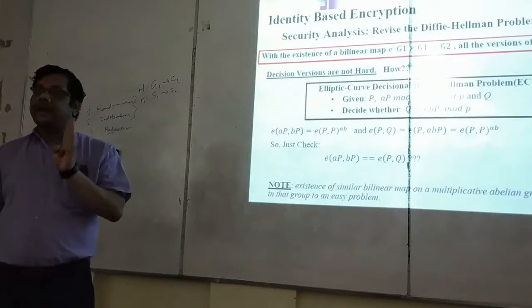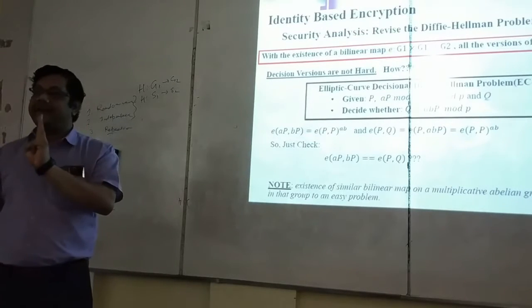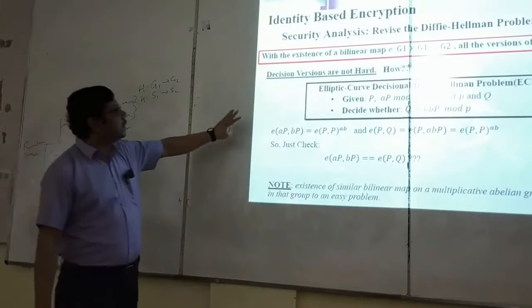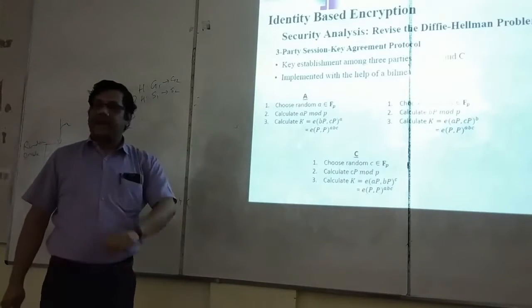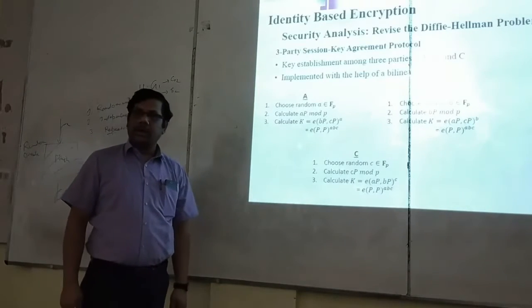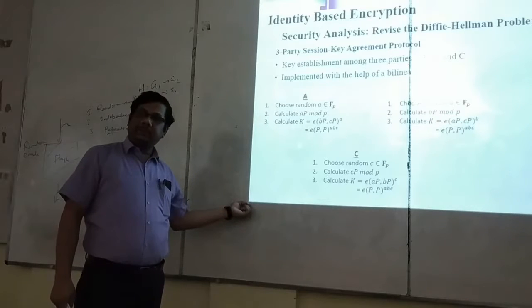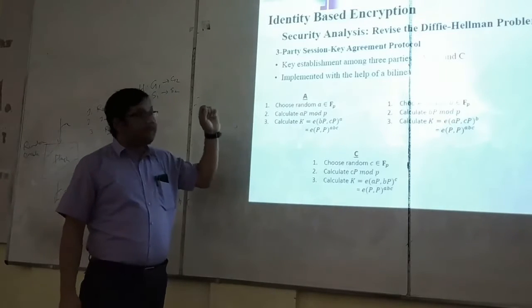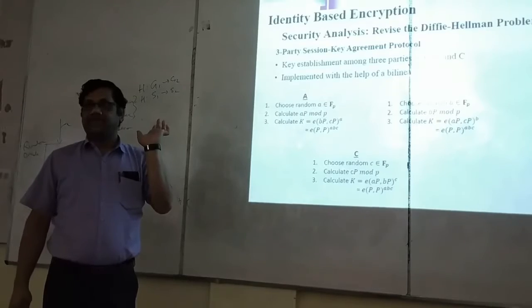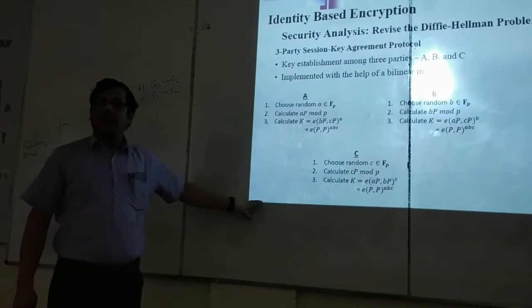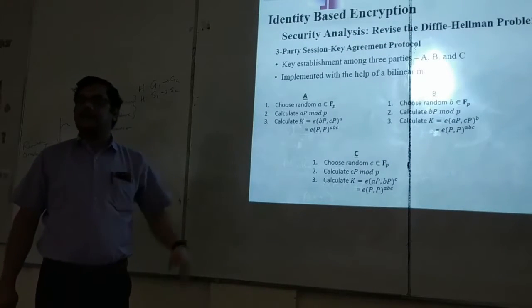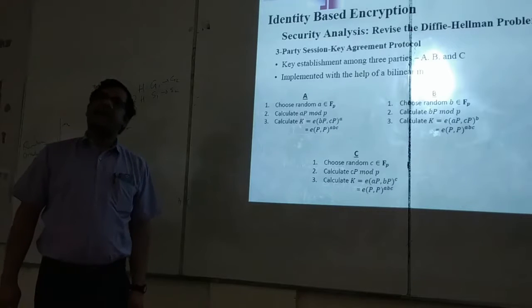So it is also known as 3-party key agreement protocol. This is the bilinear Diffie-Hellman protocol based on elliptic curve cryptography, and it uses the bilinear map, bilinear function. The protocol is based on the bilinear function. That's why it is called bilinear Diffie-Hellman.